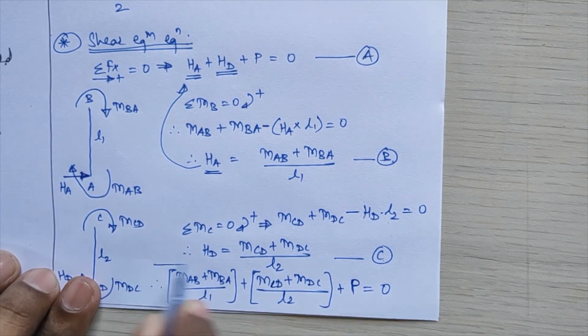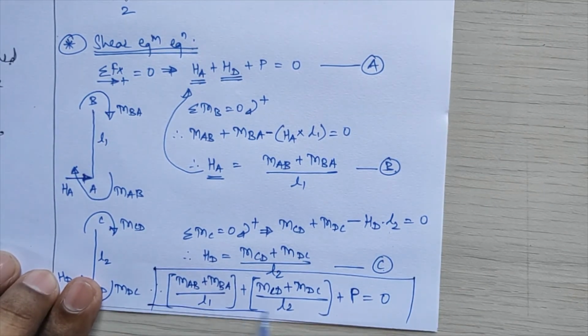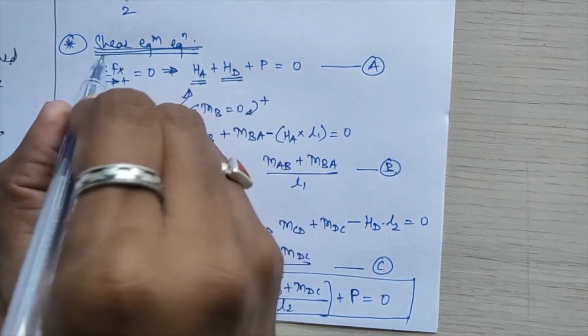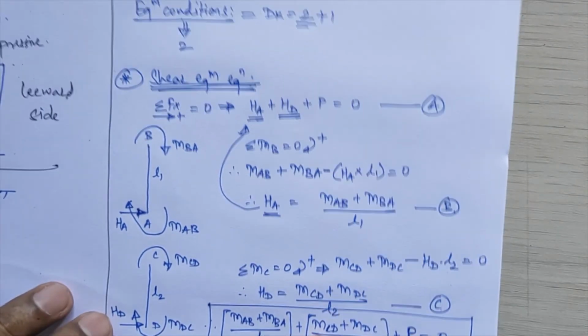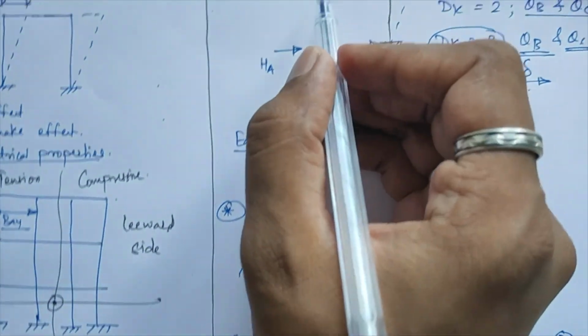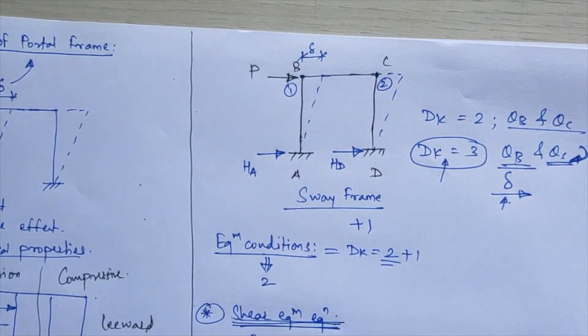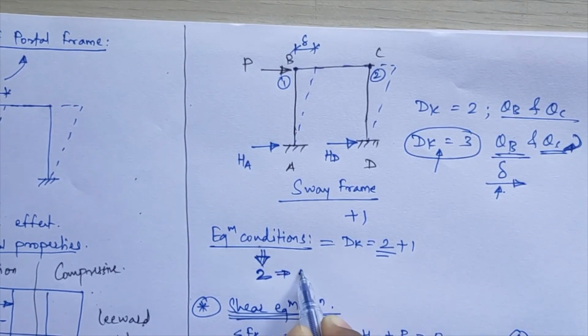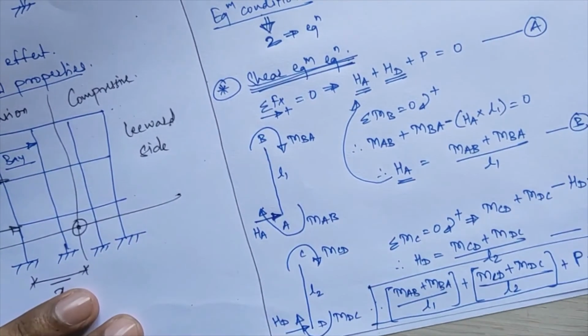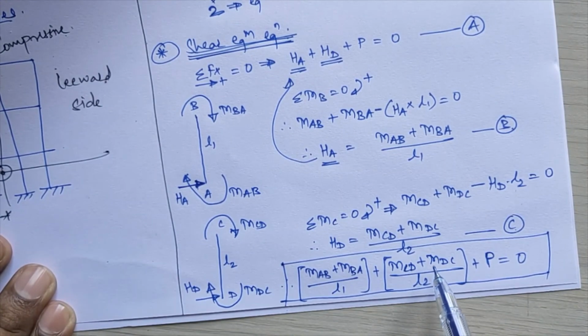This final equation is called your shear equilibrium equation. You have to use this equation in your sway frame: the conditions of equilibrium will give 2 equations, and one more equation you will need, which we get from the shear equilibrium equation.